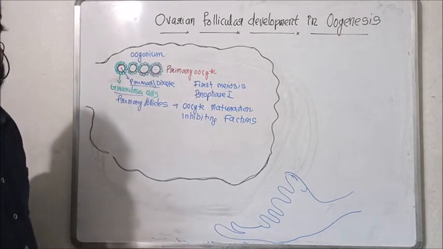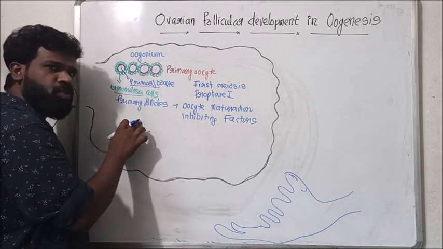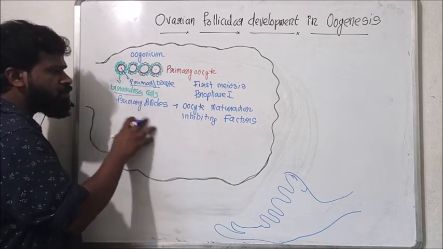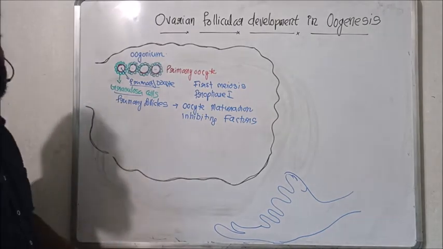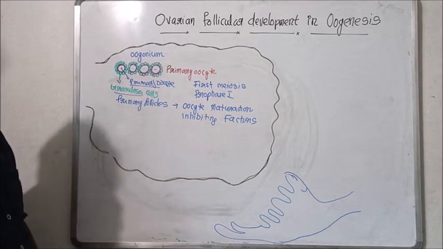And here, from the embryonic stage to birth, most of these follicles undergo degeneration. Millions of follicles are here, and most of them undergo degeneration.